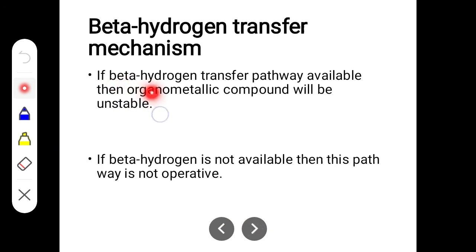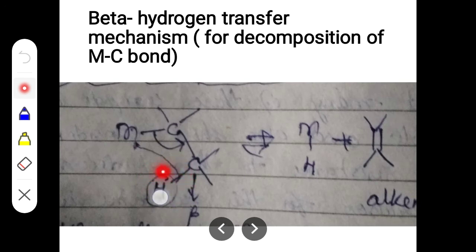If there is a beta hydrogen and the beta hydrogen transfer pathway is available, then the organometallic compound will be unstable. If there is a presence of beta hydrogen, then what happens? This particular organometallic compound will be least stable or unstable. Why? Because it readily decomposes to give M-H, along with the alkene.